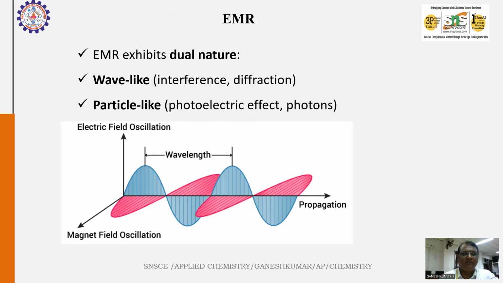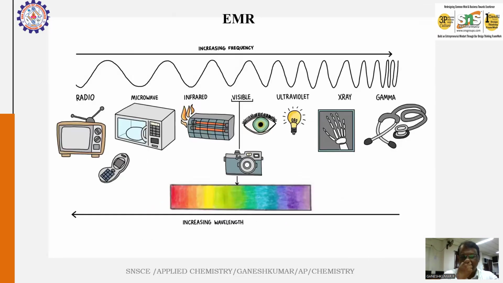When the wavelength is short, we call it a short wavelength, and when it is large, a longer wavelength radiation. Wavelength and frequency are inversely proportional to each other. So when the wavelength is more, the frequency is less, and when the wavelength is less, the frequency is more.